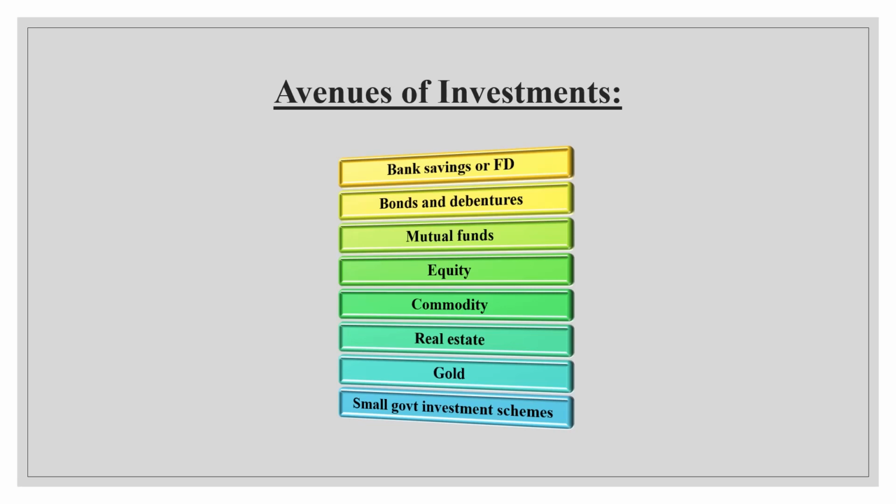That means investing in government bonds or investment schemes such as Sukanya Samriddhi Yojana, National Pension Scheme, Public Provident Fund, National Savings Certificate, Atal Pension Yojana, Pradhan Mantri Jan Dhan Yojana. These are the various kinds of government investment schemes where you can invest and gain a greater return.